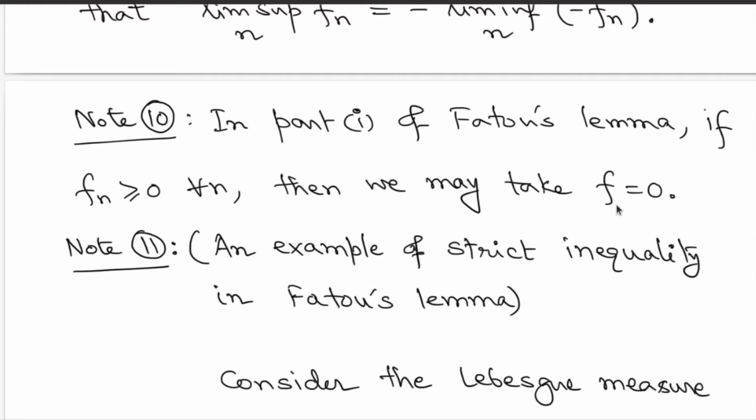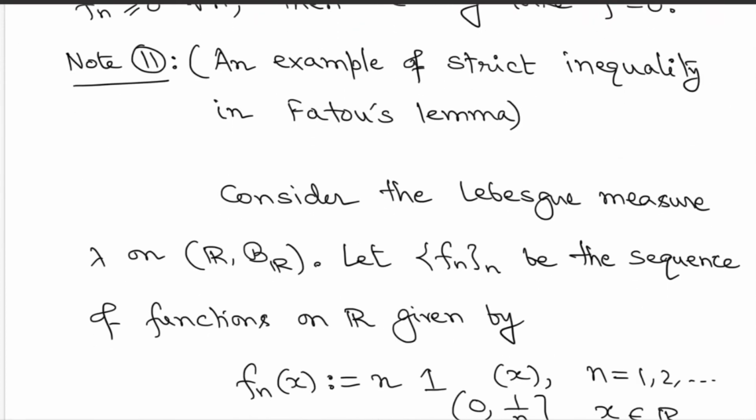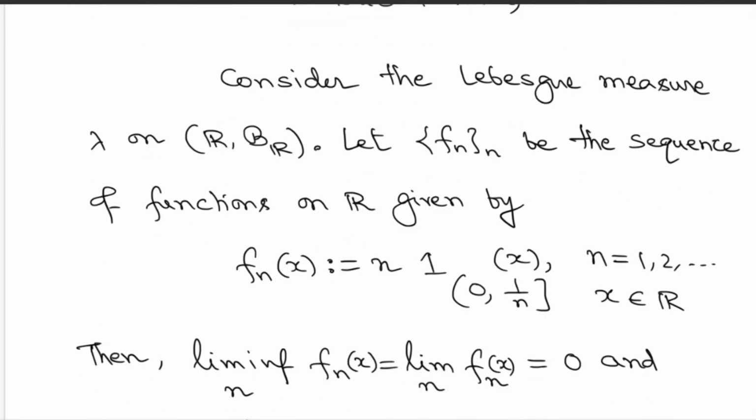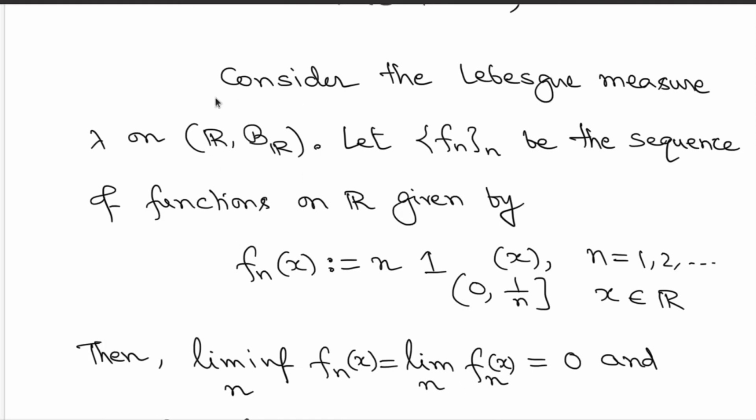Alright, now in Fatou's lemma you have observed that we have only managed to prove an inequality. So you might ask whether we can actually improve it to an equality. It so happens that you will only get an inequality. You cannot improve it further. So we are showing this by an example of a strict inequality that might appear, so you cannot get an equality statement. Consider the Lebesgue measure lambda on the real line and consider a sequence of functions fn.